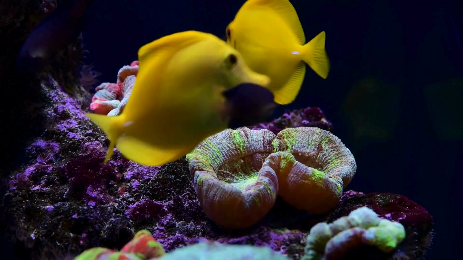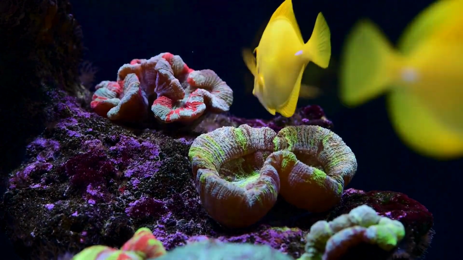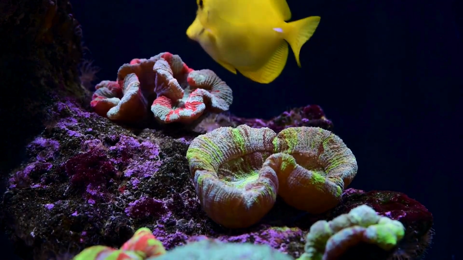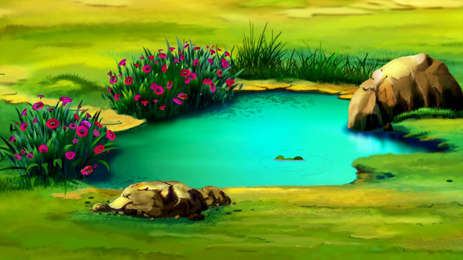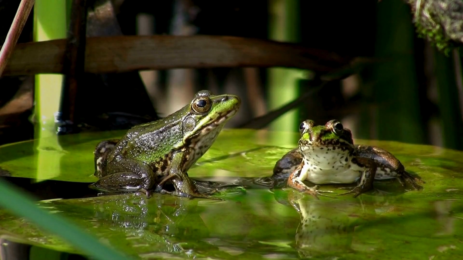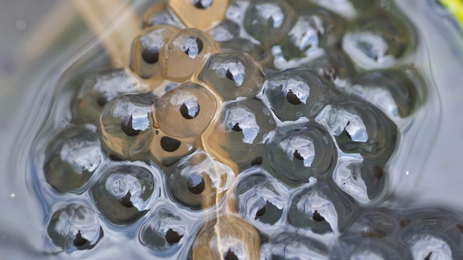You will be surprised to know that in many animals, fertilization takes place outside the body of the female. In these animals, fertilization takes place in water. Let us find out how does this happen. During spring or rainy season, frogs and toads move to ponds and slow flowing streams. When the male and female come together in water, the female lays hundreds of eggs. Unlike hen's egg, frog's egg is not covered by a shell and is comparatively very delicate. A layer of jelly holds the eggs together and provides protection to the eggs.